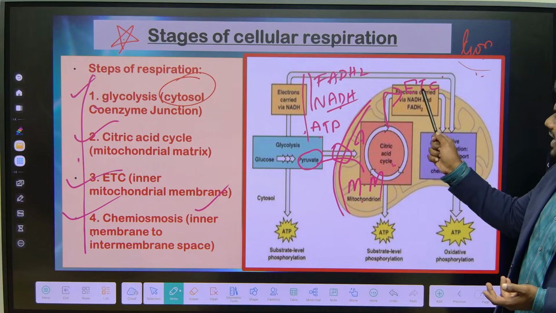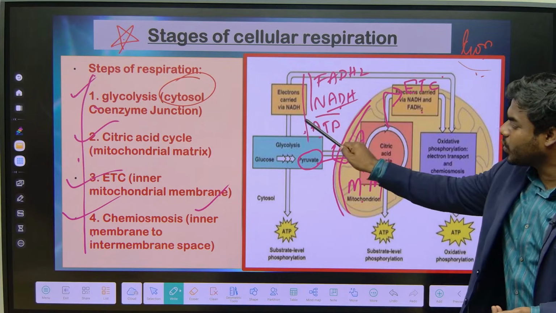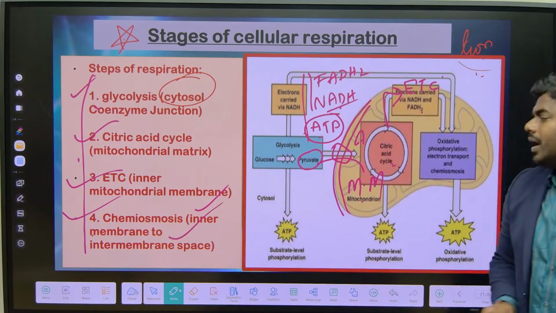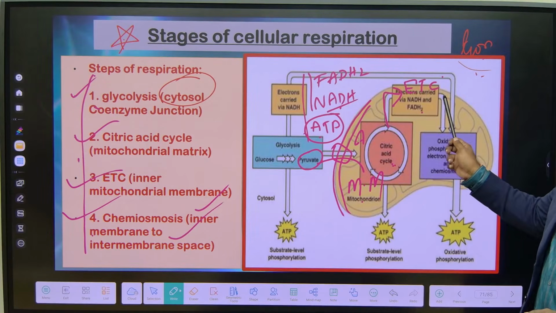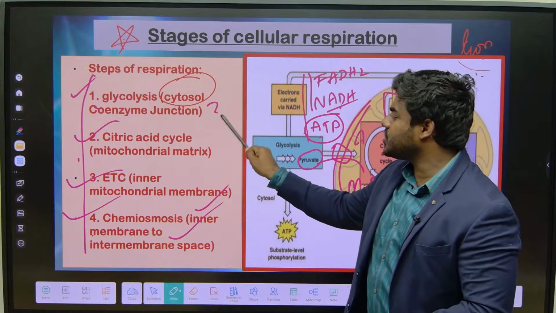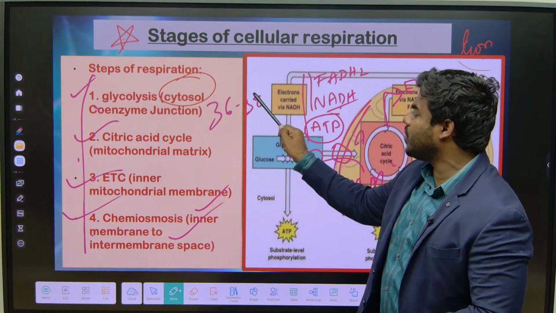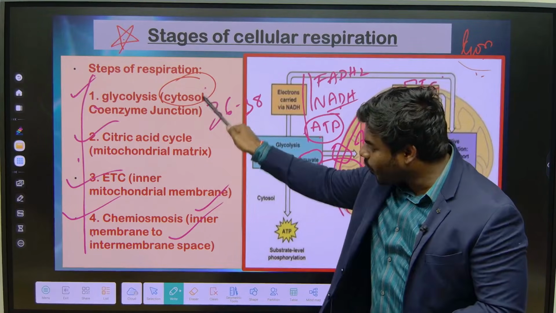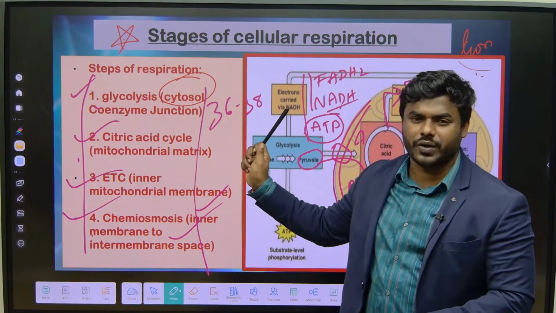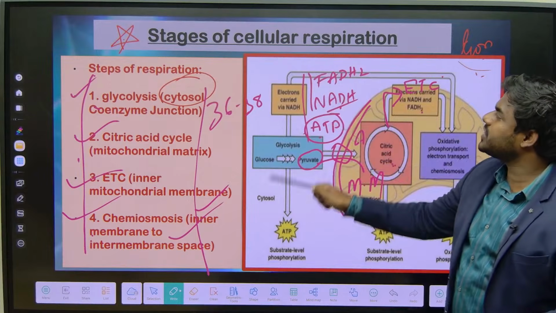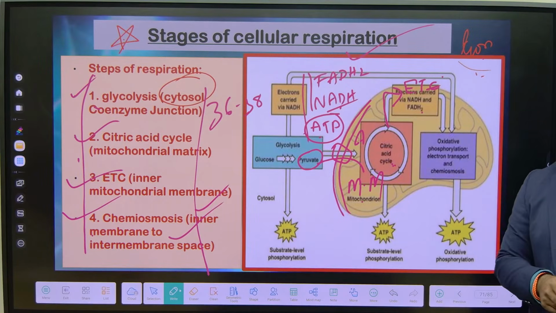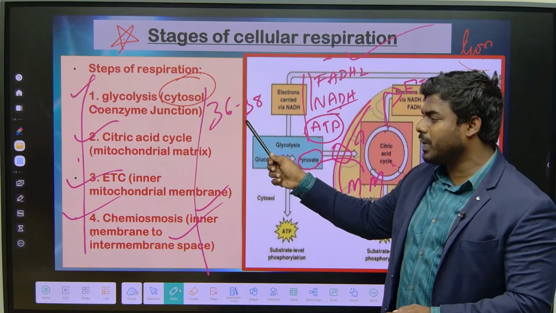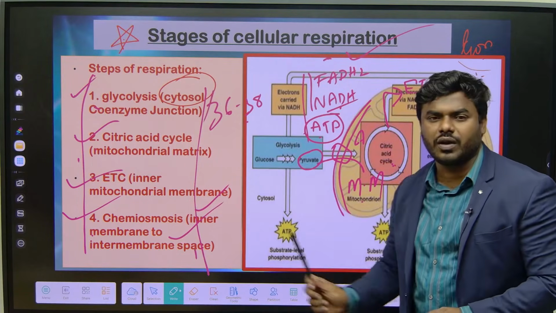There NADH and FADH2 finally give rise to ATP by a process called chemiosmosis. So if one glucose molecule is to give rise to 36 to 38 molecules of ATP, what do we require? We require 4 steps. In one step we can't produce it, right? So all the 4 steps together are called cellular respiration, meaning oxidation of glucose to give rise to a bulk amount of ATP through these 4 steps.